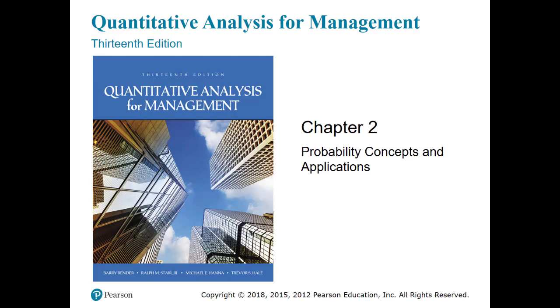In this chapter, we're going to look at probability concepts. So we'll start with basic principles, and then we look at probability distributions, and there are what are called discrete probability distributions and continuous probability distributions. So we will be looking at examples of that kind.